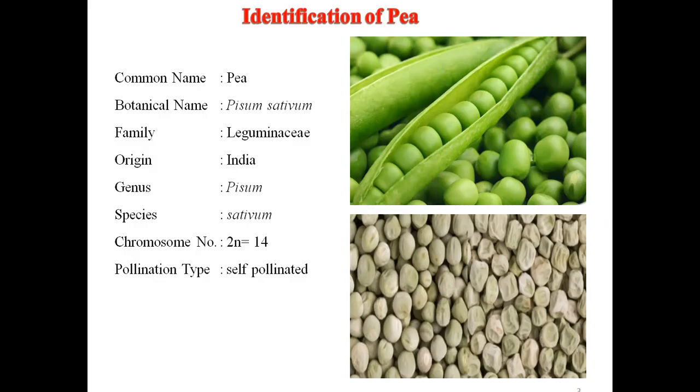First of all, pea. Botanical name of pea is Pisum sativum, family Leguminaceae, origin India, genus Pisum, species sativum. Chromosome number of pea is 14. Pollination type, it is a highly cross-pollinated crop. You can see the pods of pea and seeds of pea.